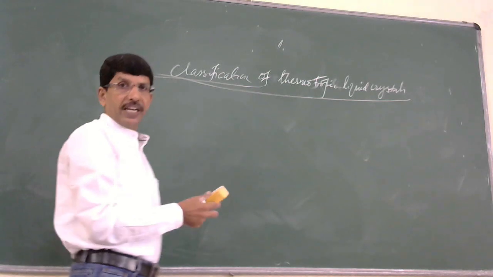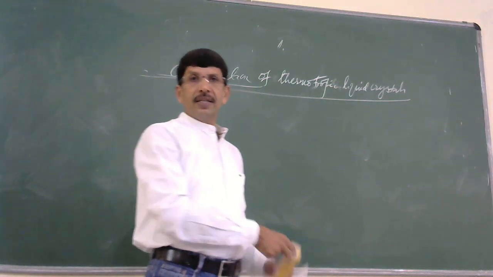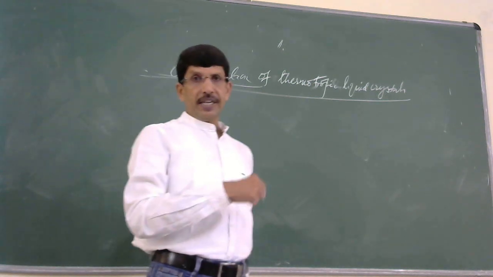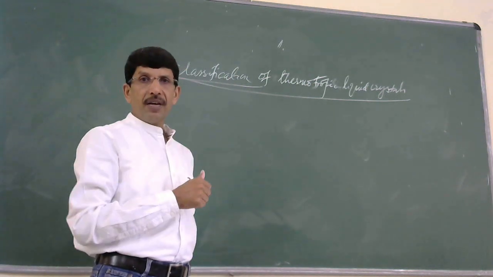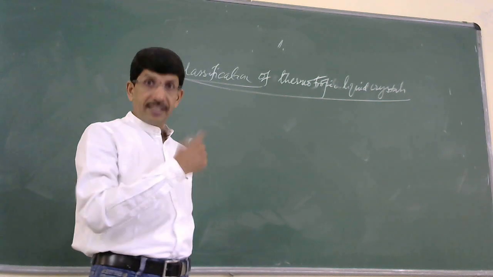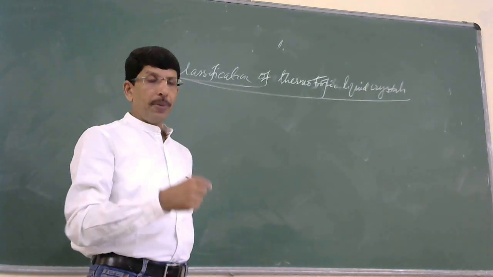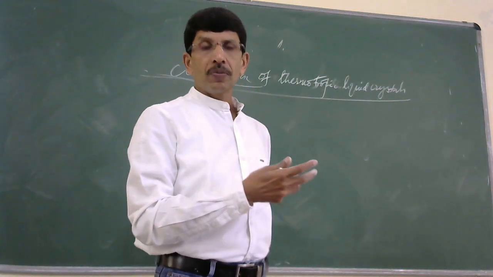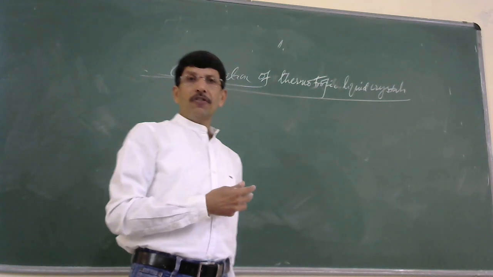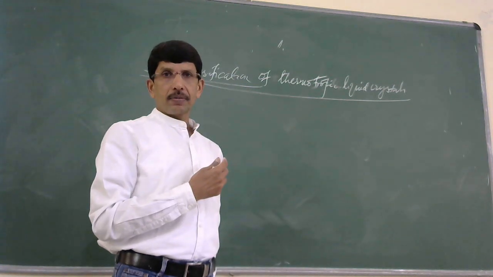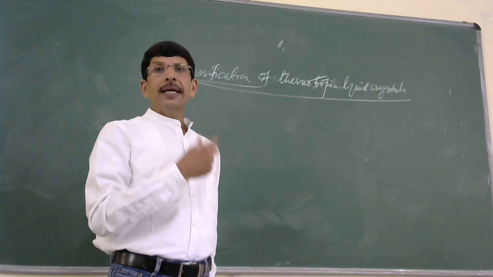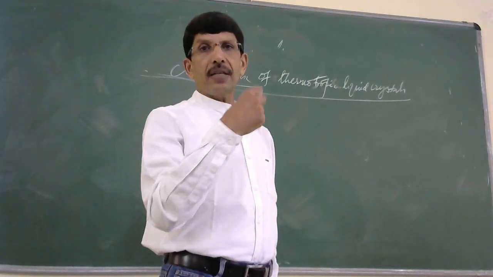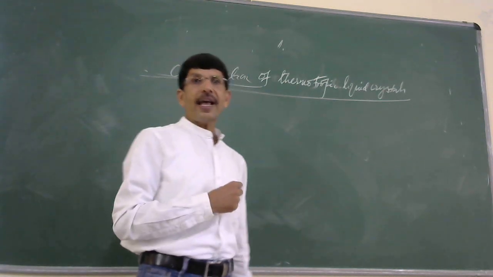In the mesomorphic state, why it's called the liquid crystal state is that they possess both the properties of liquids as well as solids. When I say they possess the properties of liquids as well as crystalline solids, the crystalline solid property that is exhibited by the liquid crystals is anisotropy. In the first session, when I was discussing crystalline solids and amorphous solids, I told you that crystalline solids are anisotropic.